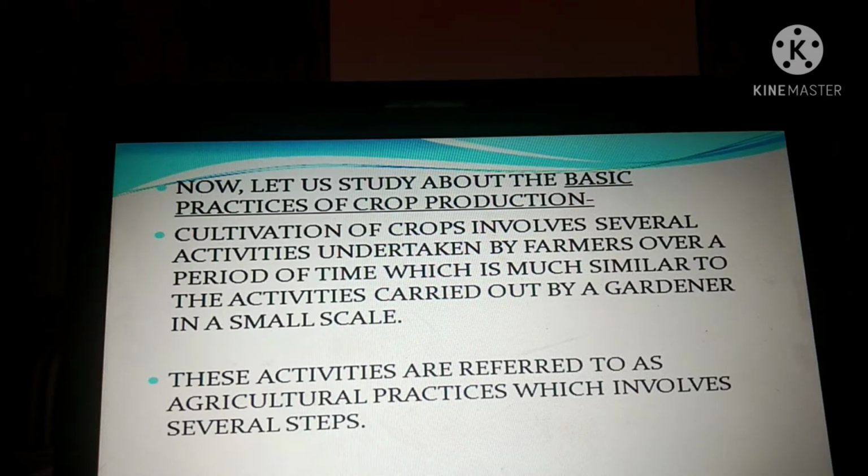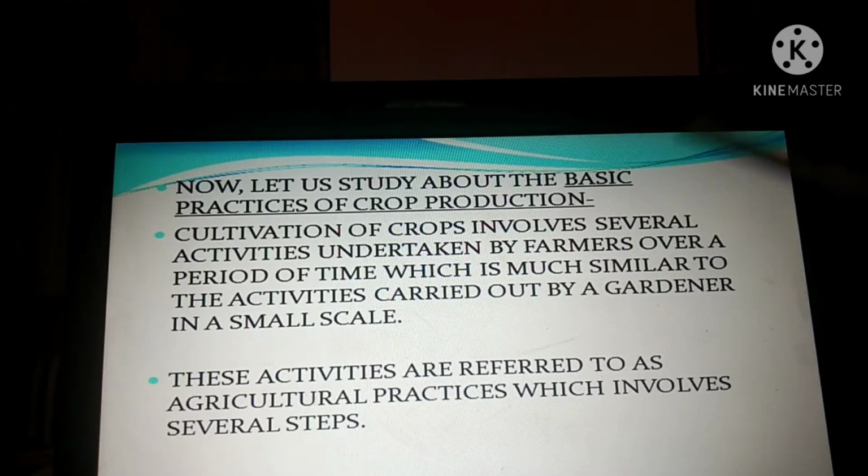Okay students, so in the last slides we had studied about Kharif crops and Rabi crops. So now we will continue with the basic practices of crop production. If you remember, in the first class I told you about agriculture, and I told you that there are several steps in agriculture, which you are going to study one by one. So we'll start with that today.